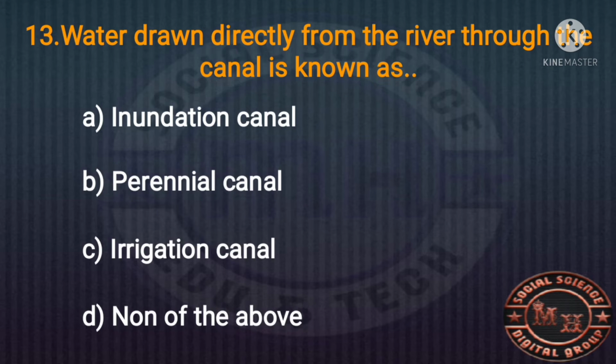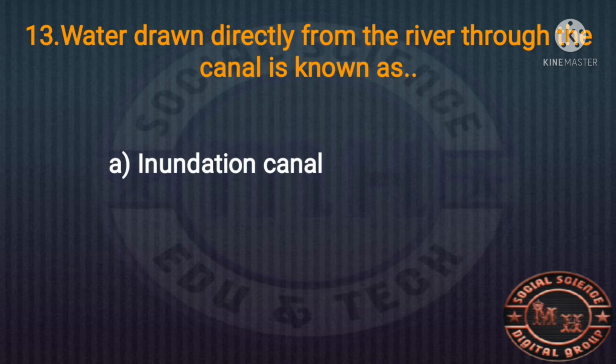And the 13th MCQ question. Water drawn directly from the river through the canal is known as. There are two types of canal irrigation: inundation canals and perennial canals. This question is related to the irrigation project. Water drawn directly from the river to the canal is known as: inundation canal, perennial canal, irrigation canal, none of the above. Which is the right answer? Inundation canal is the right answer.